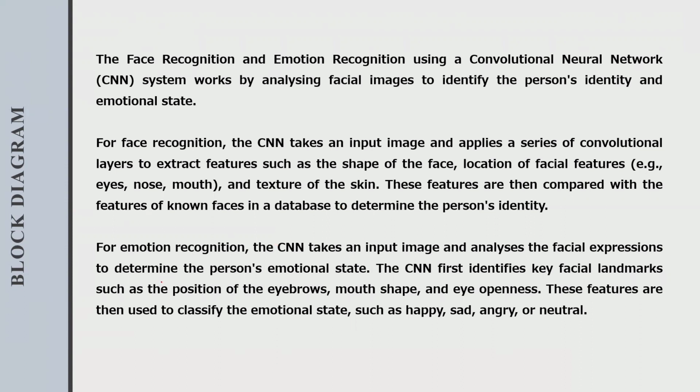For emotion recognition, the CNN takes the input images and analyzes the facial expression to determine the person's emotional state. The CNN first identifies the key facial landmarks such as the position of the eyebrows, mouth shape, and eye openness. These features are then used to classify the emotional states such as happy, sad, angry, or neutral.